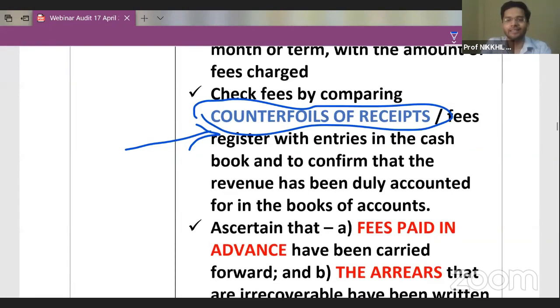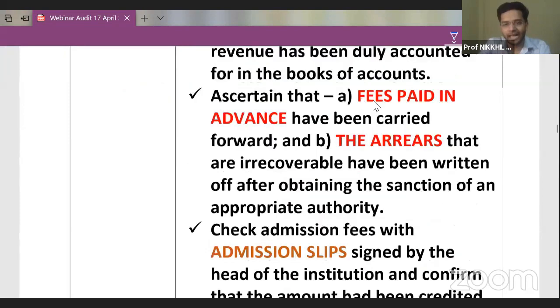Next, ascertain that fees paid in advance have been carried forward. So there can be a situation where the fee is paid in advance. Someone has paid the fees for the entire year, although he was only required to pay the fees for a month. So if someone has paid the fees in advance, the same should be carried forward in the subsequent period, and then the arrears that are irrecoverable.